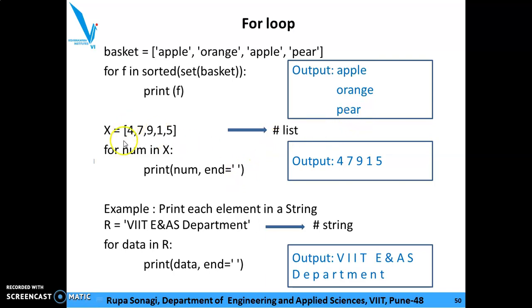So we can consider a list as we have seen previously. Print each element in a string. So the R is VIIT EANDS department. This is a string that is defined. So for data in R, print data comma end. So every element of a string will get printed.